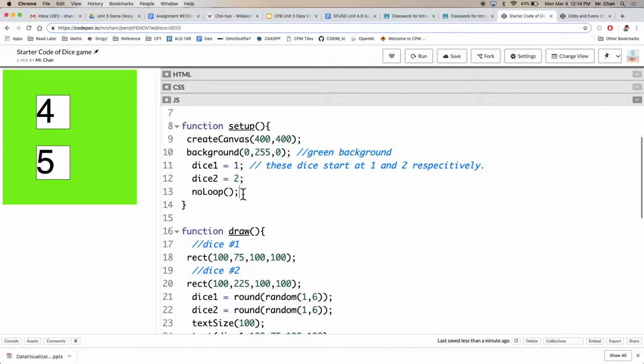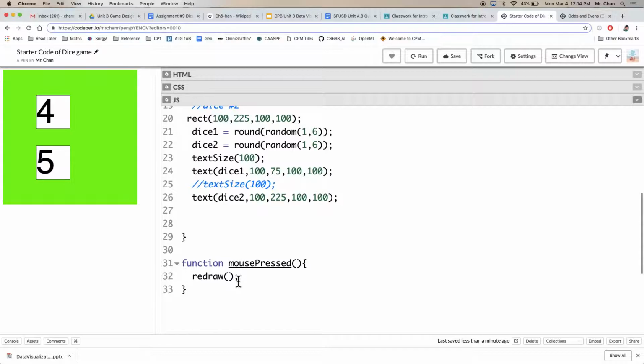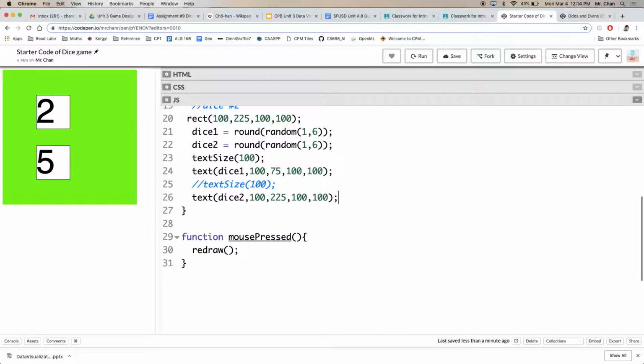Draw only happens once. Now down here, mousePressed. Notice this function listens to whether or not the mouse is being pressed, and it lives outside draw. So even though draw isn't running, it can still detect that behavior. And what happens when the mouse is pressed? You redraw the screen. So now we have that kind of controlled behavior. I'm clicking on my screen, then we get these numbers.